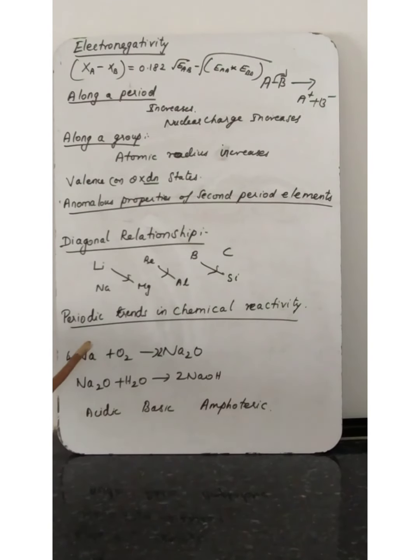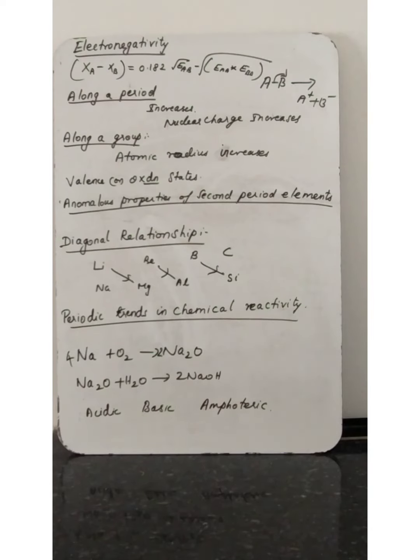Understood now? So see, sodium is on the left side. When it combines with oxygen it will form sodium oxide, and sodium oxide with water will react to give a base. So oxides can be basic or acidic in nature.